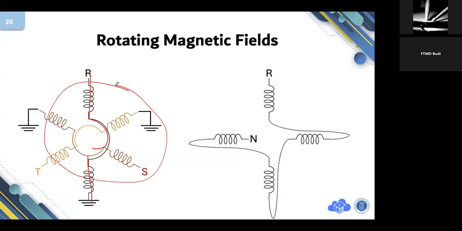But on the right hand side, from R it doesn't go directly to that one. Instead it goes there, and then there, and then there.